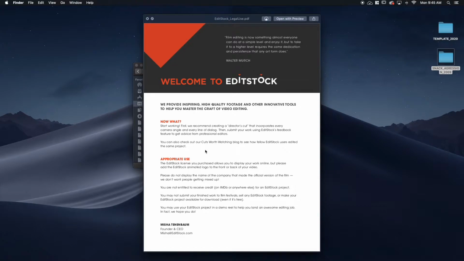You can post this online, but you cannot claim credit for it as if you created it, okay? You can only post it to show your editing ability. You can't submit it to film festivals. You can't claim credit on IMDb. That's basically what the document says. You also have to show their logo at the end, which we'll get to in a minute. So please read through this document.